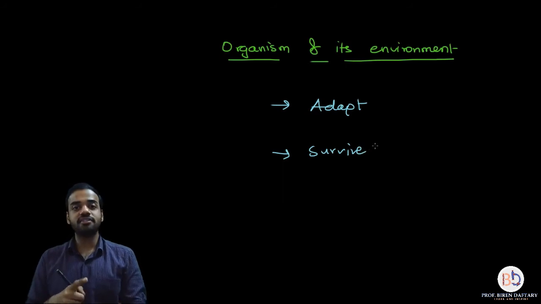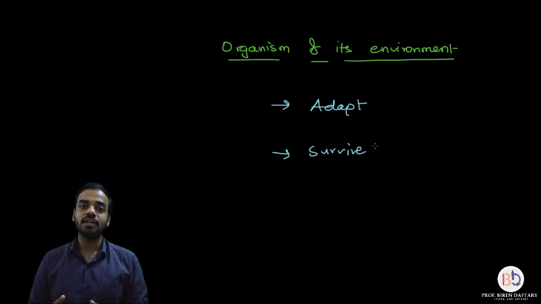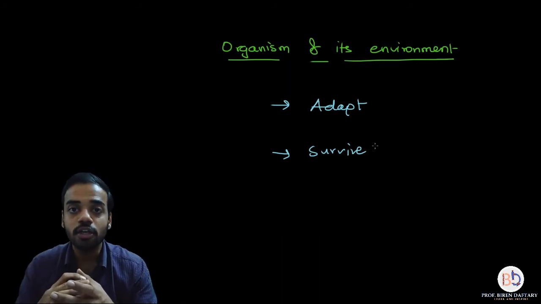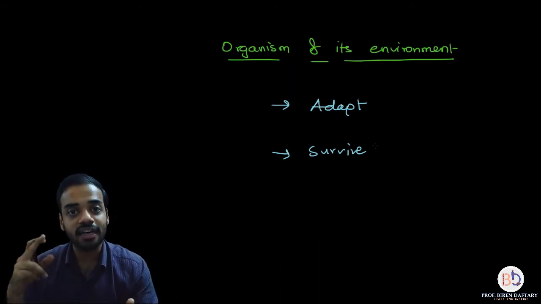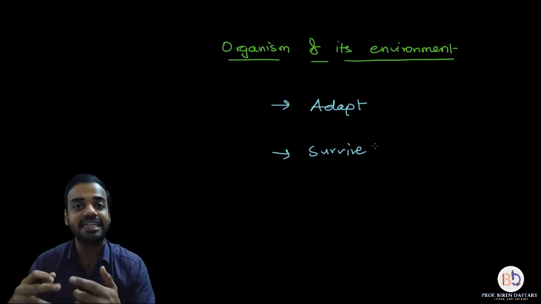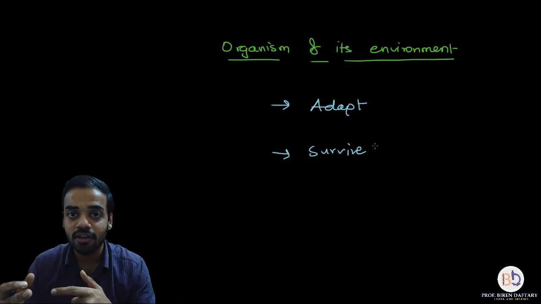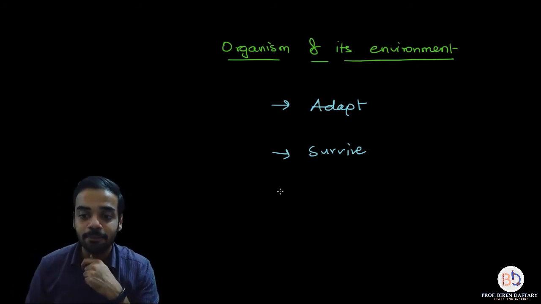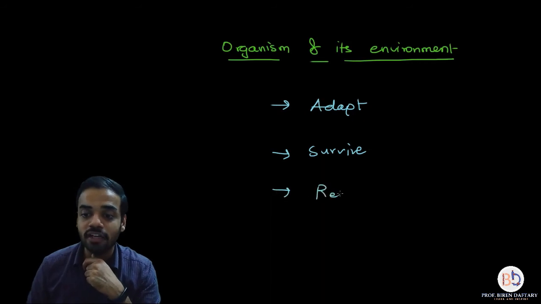See, survival is the key. You must have heard of survival of the fittest. What does that mean? The organism which is stronger and fitter will have the capacity to survive for a longer time, whereas the organism which is weaker will obviously survive for a shorter time. So the first thing is, when an organism successfully adapts to its environment, it is increasing its chances of survival. And the second important reason why the organism has adaptations is for reproduction.